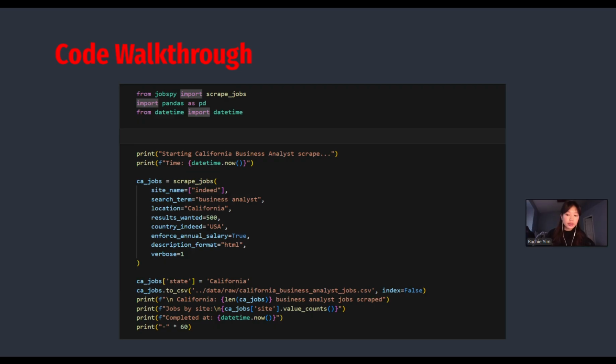As I run this and as we implemented it into a CSV file later on, 500 jobs scraped would be put into a CSV file with salary, skills, company info, and everything. And so we basically repeated this for the 5 other job categories across the 3 states in our notebook.